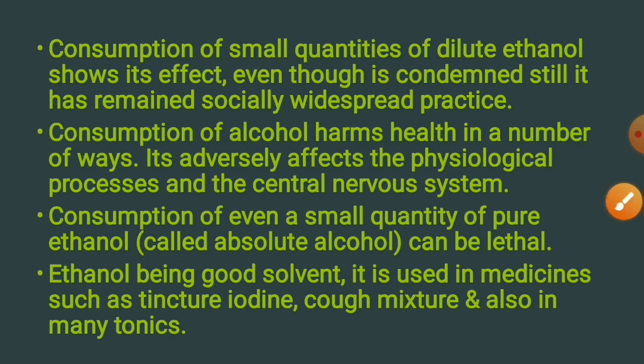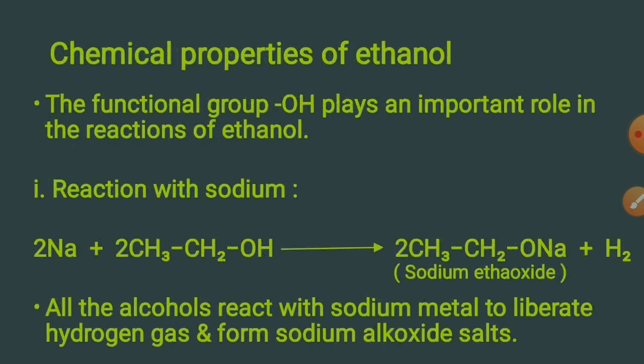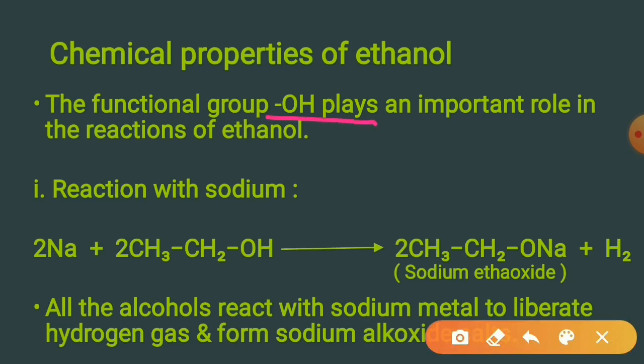Ethanol being a good solvent, it is used in medicines such as tincture iodine, that is a solution of iodine and ethanol, cough mixtures, and also in many tonics. Let us study the chemical properties of ethanol. We have already learnt about the oxidation reaction of ethanol in the previous unit of this chapter. Two more reactions of ethanol are as follows, and the functional group OH plays an important role in the reactions of ethanol.